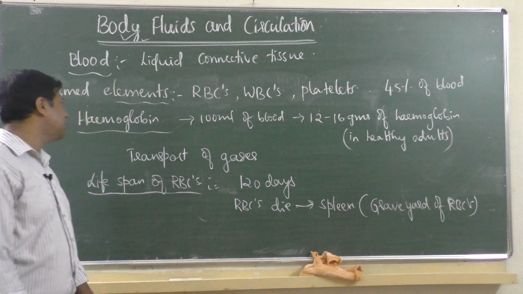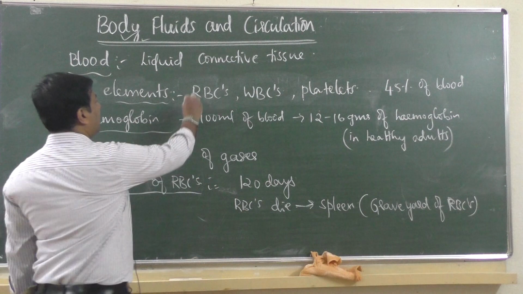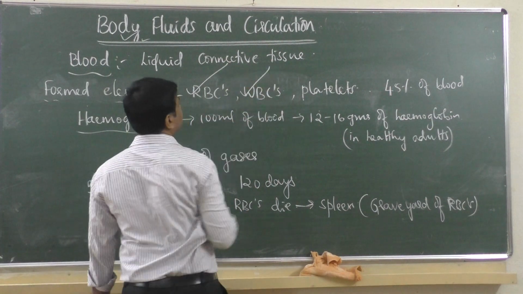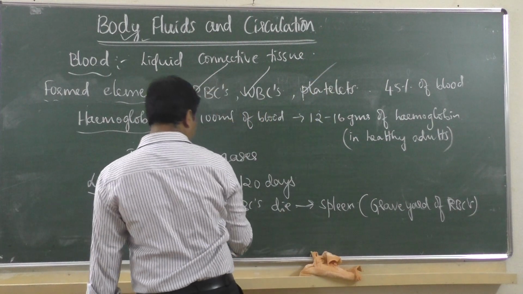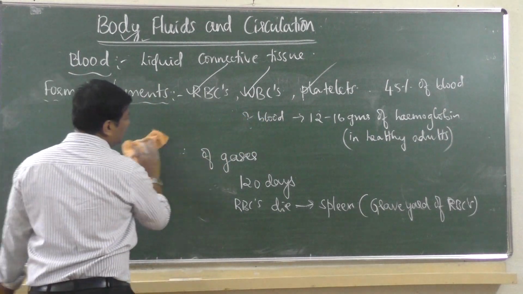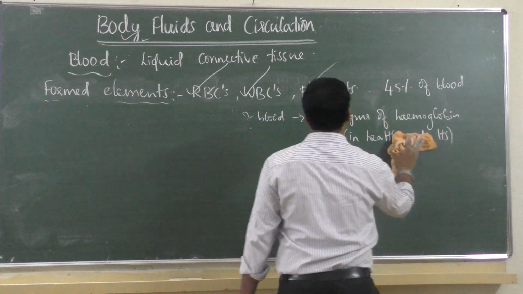So this is about one part of the formed elements, that is RBCs, which we have learnt. Next we have to learn WBC, and then platelets. So RBCs we have already learnt. Now next we have to learn WBCs, white blood corpuscles.